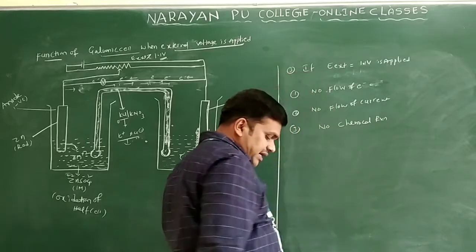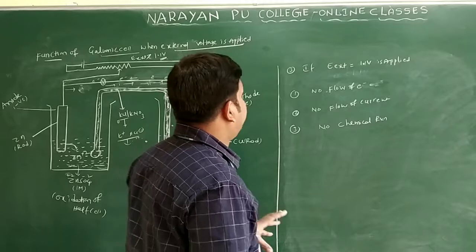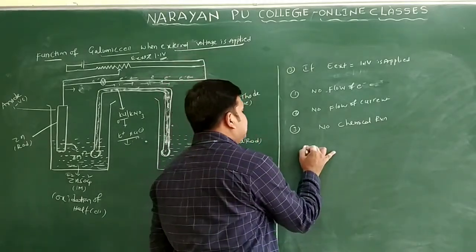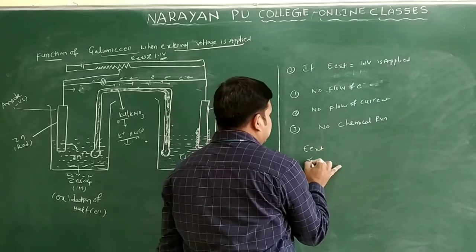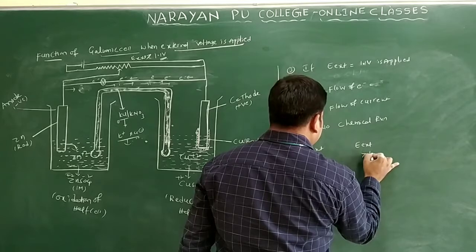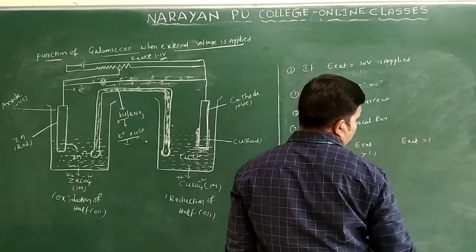So this is regarding when E external equal to 1.1 volt is applied, then these are the conditions. Suppose I am writing E external less than 1.1, E external greater than 1.1, and E external equal to 1.1 volt.